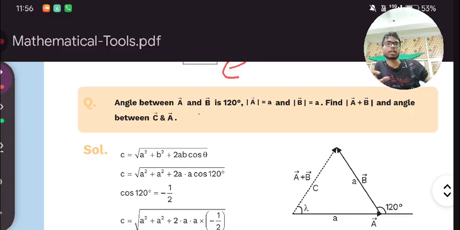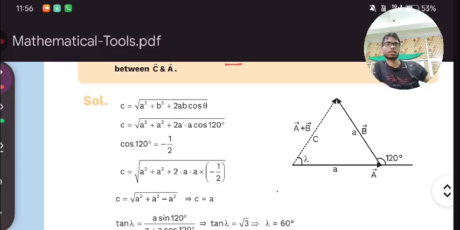Okay, the angle between these two vectors is this much. The magnitude of vector A is a, the magnitude of vector B is a, both are the same now. Find the sum of these two vectors with the magnitude and the angle between vector C and vector A. So the question is that we will have to find this angle lambda with the help of this C. A is a, okay, theta is given.